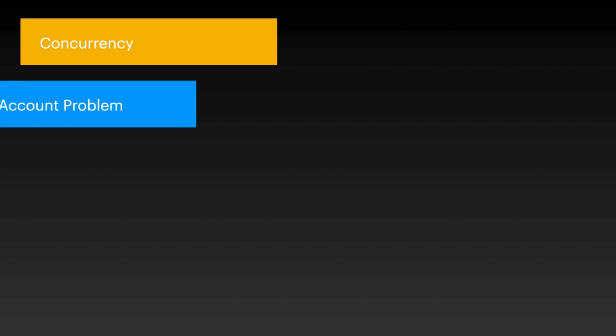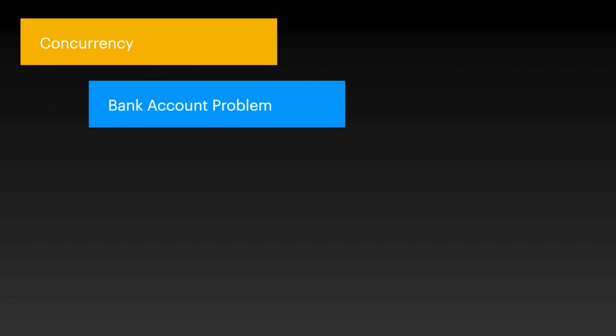Hello and welcome to the module on concurrency. This module is going to form the basis for our next module, where we will discuss actors and isolation. We will start by understanding concurrency, and then, just to give you a real world example, we will look at the bank account problem. That is, what will happen when you try to withdraw money from your bank account in a concurrent fashion, meaning at the same time.